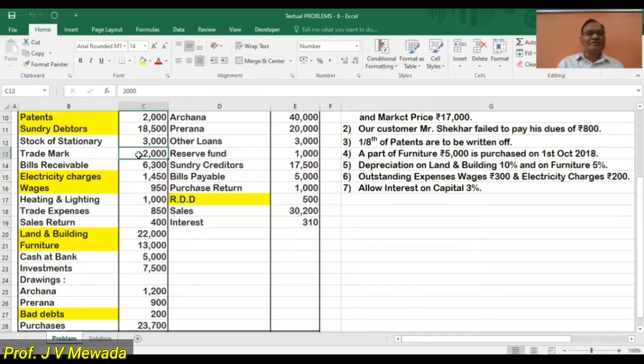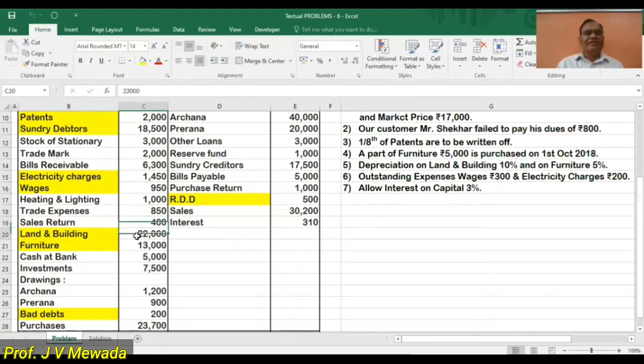Trademark is also an asset. Bills receivable is also an asset. So asset side of the balance sheet. Electricity charges, profit and loss debit side. Wages, trading account debit side. Heating and lighting, trading account debit side. Trade expense, profit and loss debit side. Sales return, we are going to subtract from the sales.